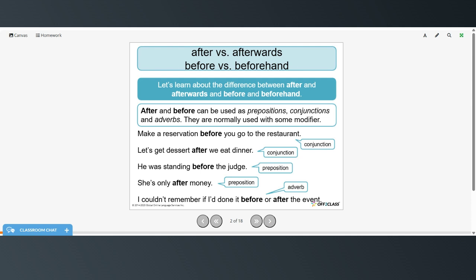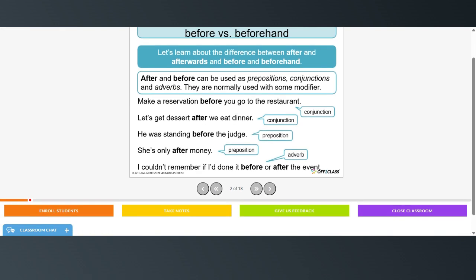He was standing before the judge. Here, before is a preposition showing location. And she's only after money. Here, after is a preposition showing reason. And I couldn't remember if I'd done it before or after the event. That is an adverb because before or after relates to when the action is done, the verb done.